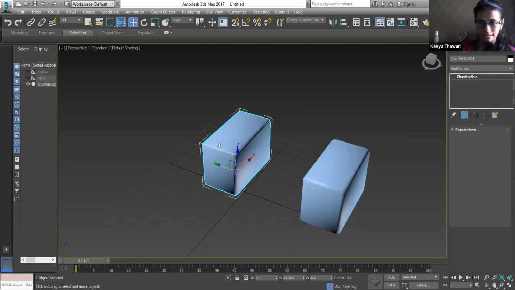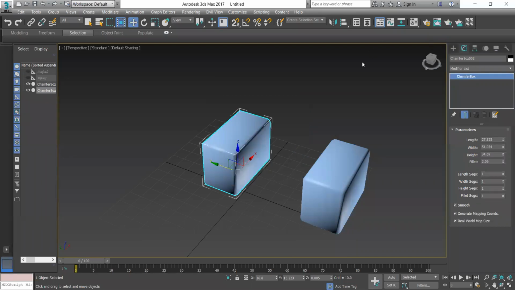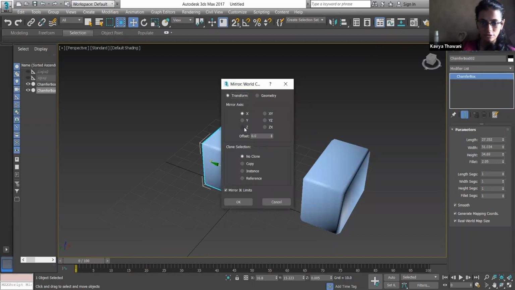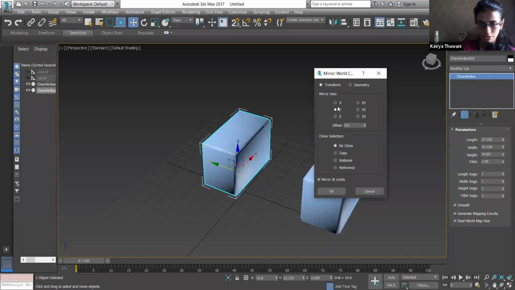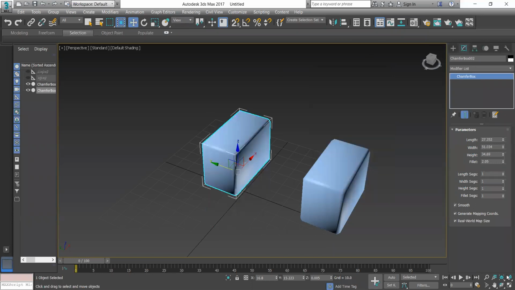You can mirror a single object, or if I'm creating a copy of it and want to mirror this, I can do that also. You can see the changes are getting reflected. So this is the mirror option. There are many other aligning options also. I'll tell you that tomorrow when we work with these 2D objects. We might work with modifiers.